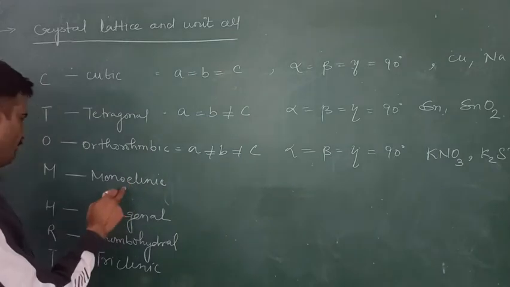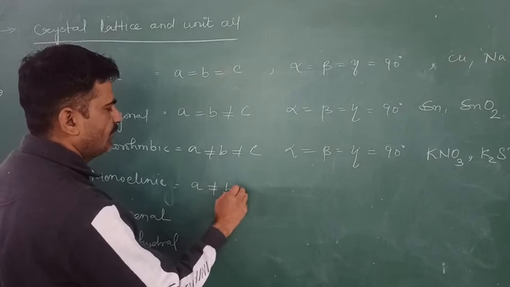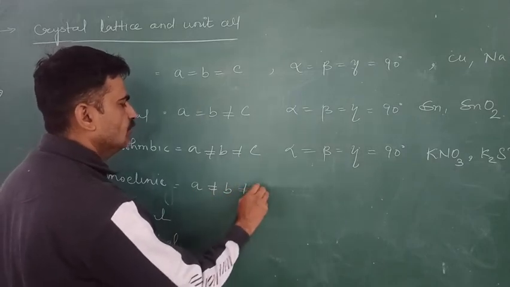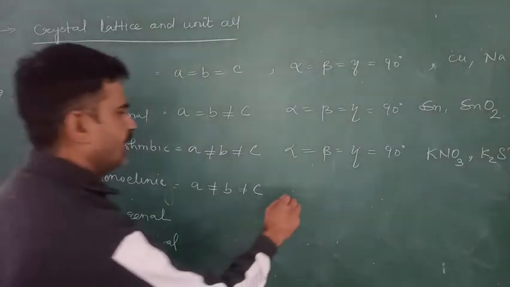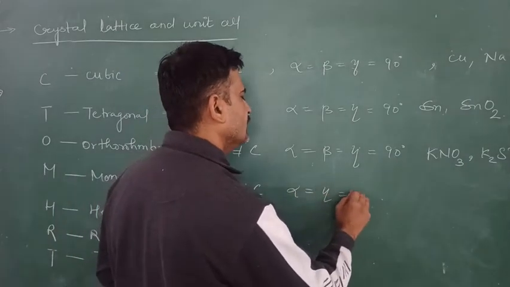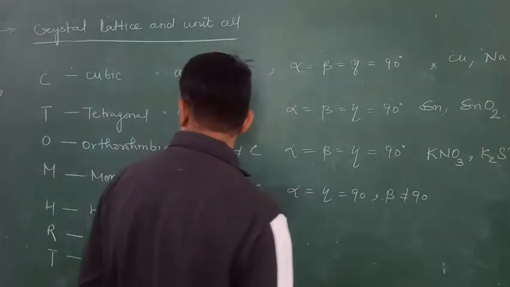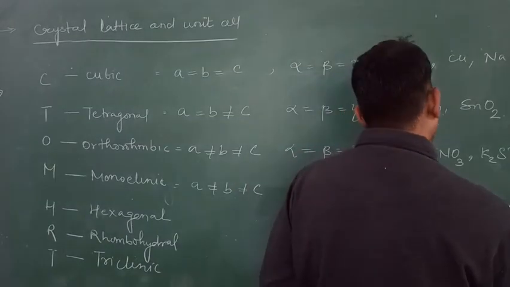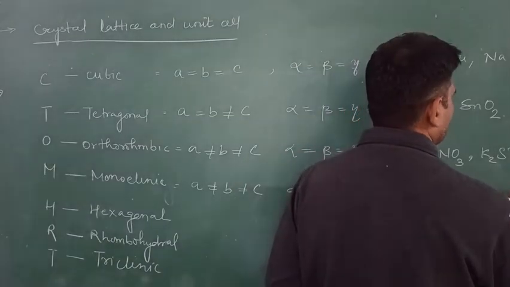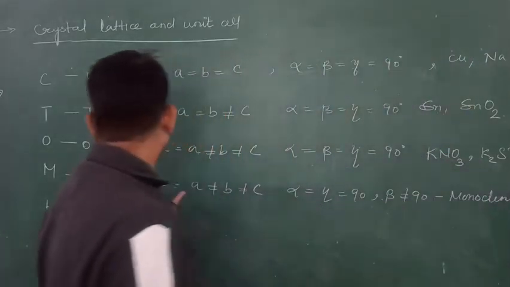When we move on to the monoclinic unit cell, A is not equal to B not equal to C, and alpha is equal to gamma is equal to 90 degrees, but beta is not equal to 90 degrees. The example of the monoclinic unit cell is monoclinic sulfur.